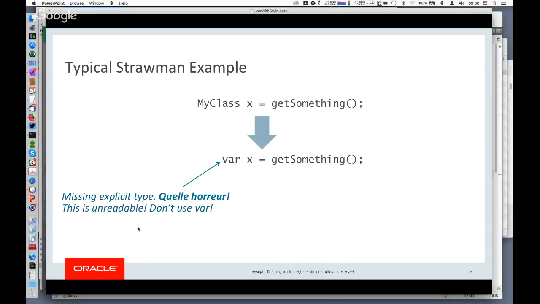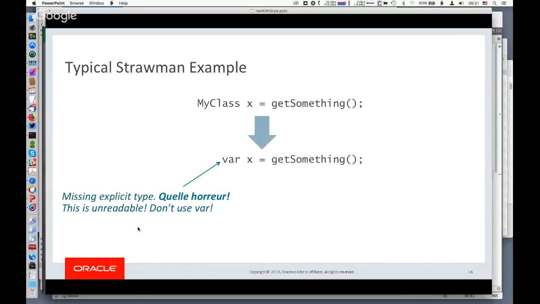Somebody has a method called get something, and so let's think about that a little bit. What does get something do? Well, it gets something, but we have no idea what that is. And then we have a type named myClass. Presumably that's intended to be meaningful, but since this is a simple isolated example, it has no meaning. And the variable name is x, well, what does x mean? x has no meaning. It's sort of the generic free variable.